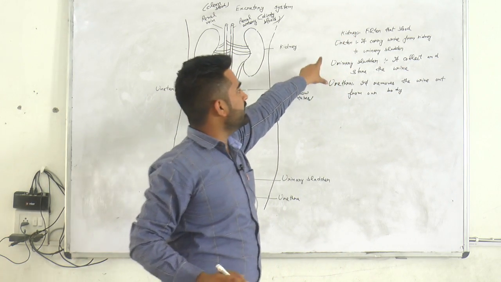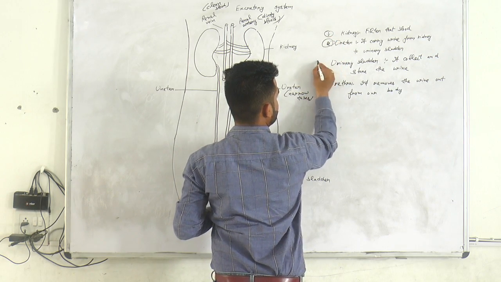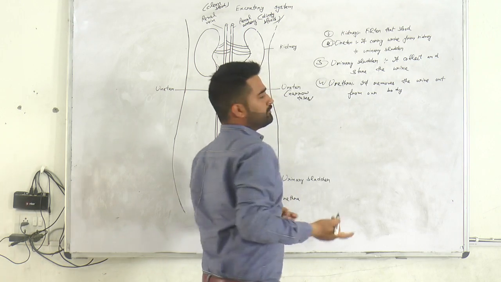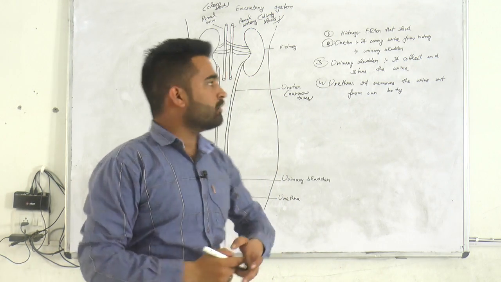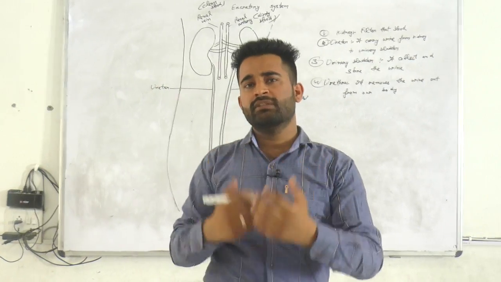These four points you have to learn: first is the kidney, second is the ureter, third is the urinary bladder, and fourth is the urethra. This is about the human excretory system. Our next topic is how we can keep this system healthy.